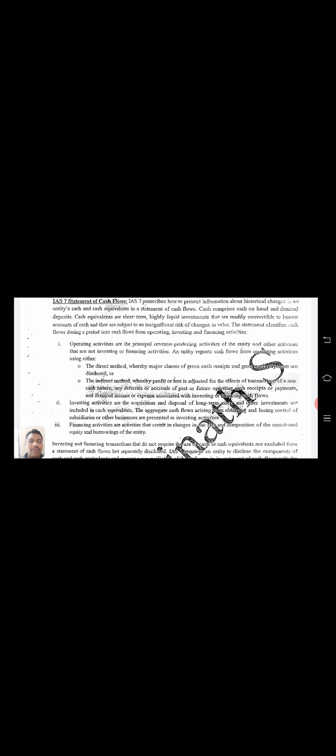So what is financing activity? You have made some investments in the company. You have purchased some assets in the company. And what is the cost which is incurred? And what are the different other kinds of returns you are getting? When you speak about operating activity, you come across the expenses which are incurred in the day-to-day activities of the company. That is under the operating activities. And in investment activities, you have invested in the shares or debentures of any other company and you received interest or dividends.